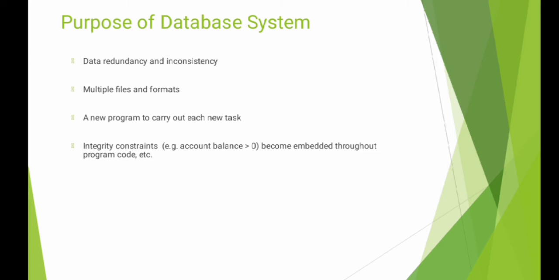Purpose of database system. If there is redundancy and inconsistency, that is when we use a database. If there are multiple files and formats, we use a database. If new programs are needed to carry out each new task, we use a database. There are integrity constraints embedded throughout the program code, like account balance must be greater than 0. There are such types of examples included in a database.